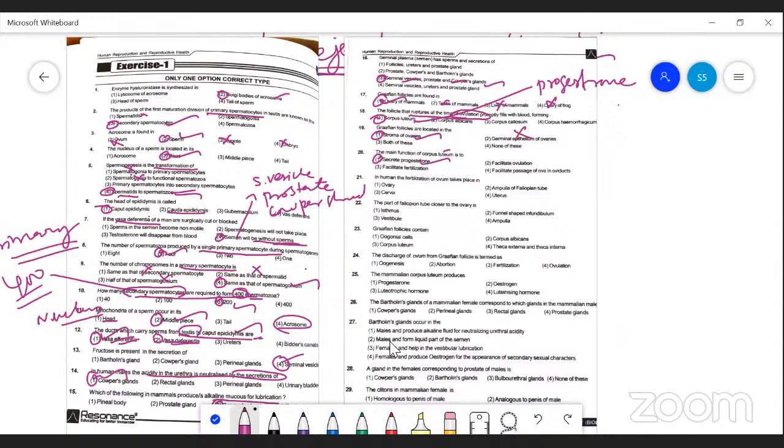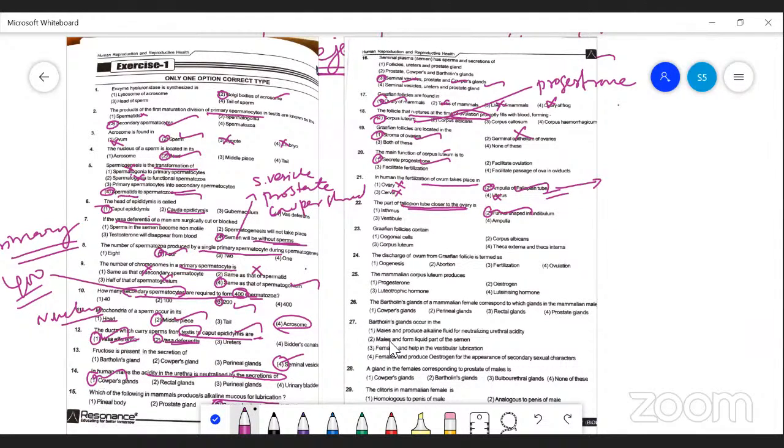In humans, the fertilization of the ovum takes place in the ampulla region, not in the ovary. The cervix is a part of the uterus; fertilization does not occur in the uterus. It occurs only in the ampulla region. Three regions are there: one is the ampulla, another is the infundibulum, and the third is the isthmus. The part of the fallopian tube closer to the ovary is the infundibulum.